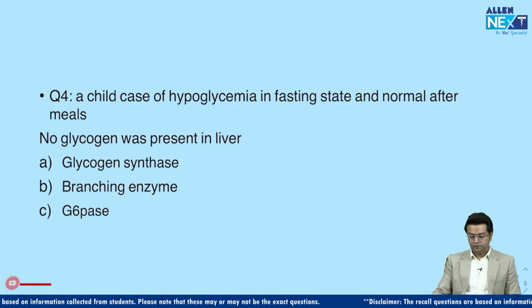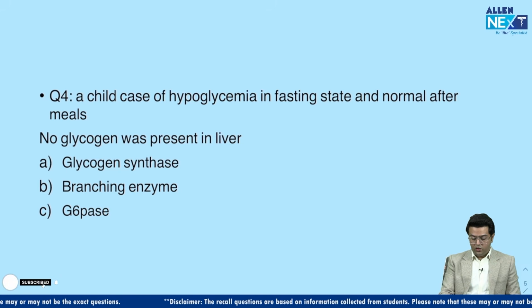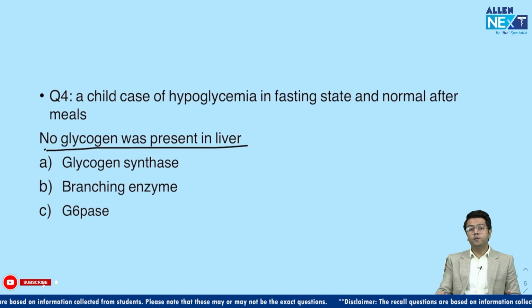A child is a case of hypoglycemia in the fasting state and normal after meals. Okay, so a case of hypoglycemia in fasting and normal after meals. Fine. And on investigation, it was mentioned that no glycogen was present in the liver. So guys, this is the biggest hint here: no glycogen present in the liver.